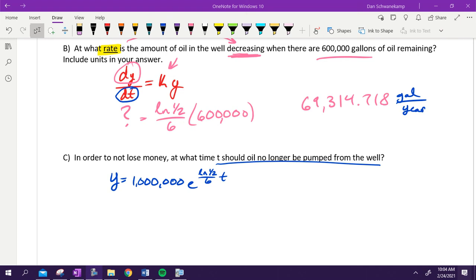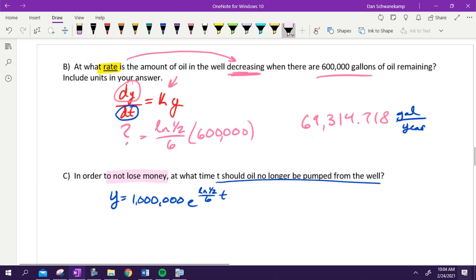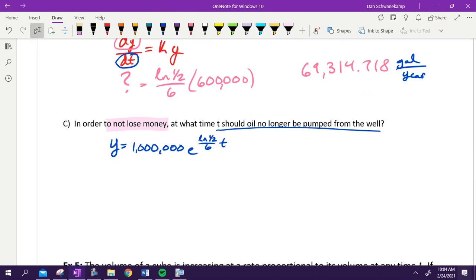The key here is when will the oil no longer be pumped from the well in order to not lose money? Anybody got an idea on what we need to do here? Austin, what'd you do? Good. We start losing money at 50,000 gallons remaining. So what'd you do with that? Good. That's our Y because that's the amount remaining. So 50,000 goes there. And that's going to be the setup.